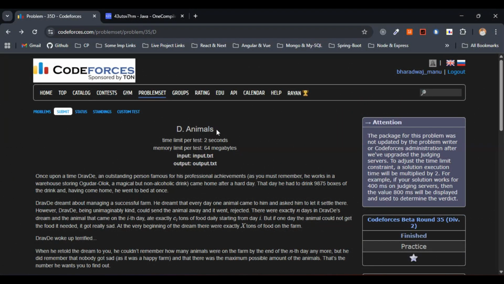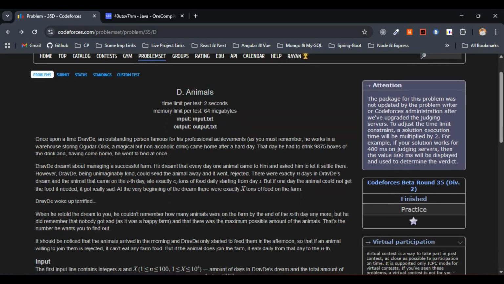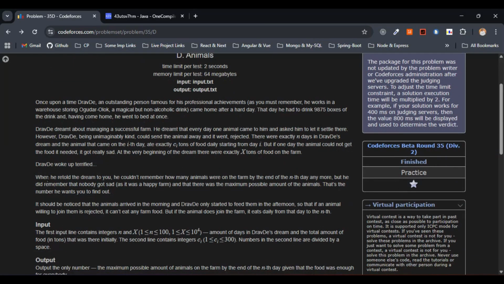Hello everyone, today let's solve the problem Animals. This was asked in Codeforces Beta Round 35, Division 2. What the question states here: we have n days and an initial stock of x tons of food.